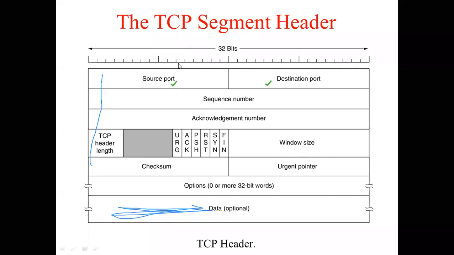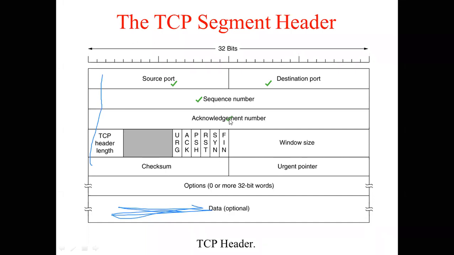After that, you have the sequence number. What is the sequence number? When the data is being transmitted from the sender to the receiver, many packets will be sent one after another. So each packet will have a sequence number. It is a 32-bit field called the sequence number.